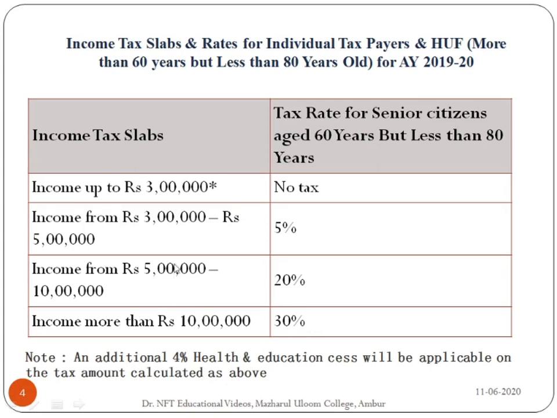This is similar to the individual, but at the beginning point, an extra 50,000 rupees is exempt for the person who is 60 years but less than 80 years old. Here also we have an additional 4% health and education cess on the tax amount calculated.